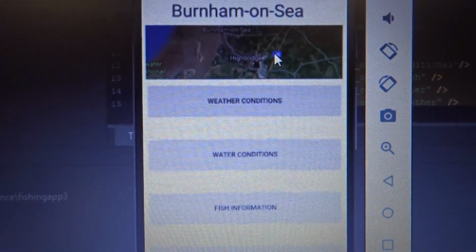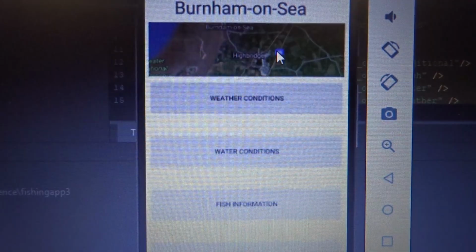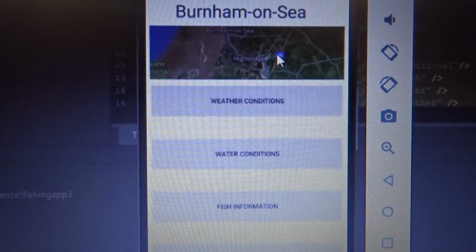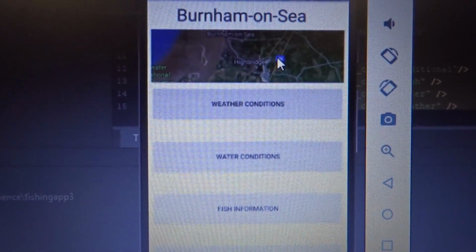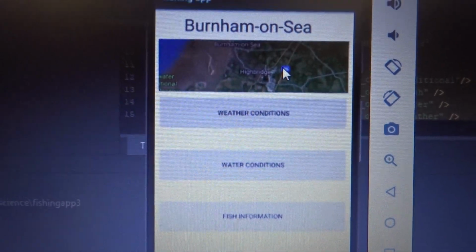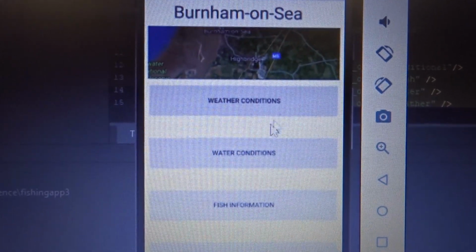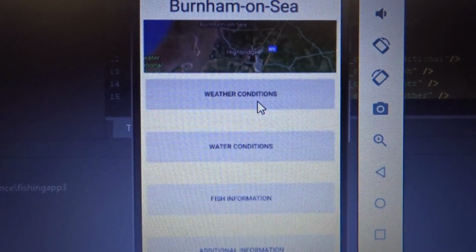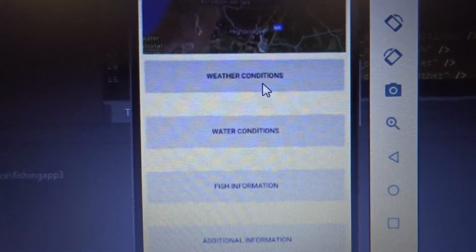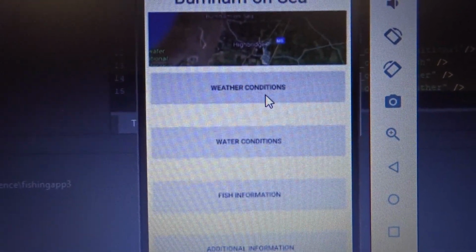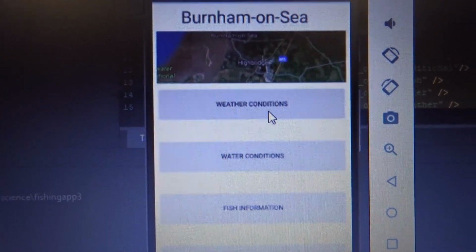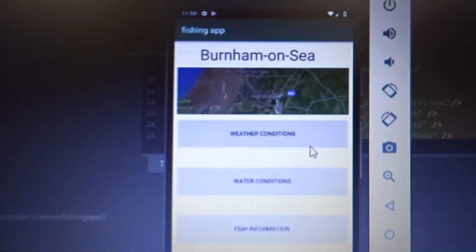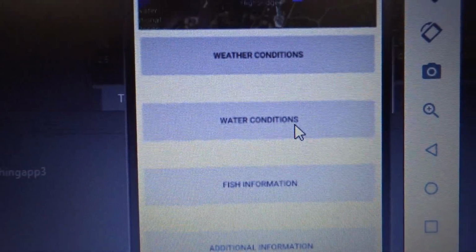Let's see if... doesn't look like that button's working. Okay, let's try weather conditions. No, doesn't seem that my weather conditions button's working either. How about my water conditions button? There we have something.